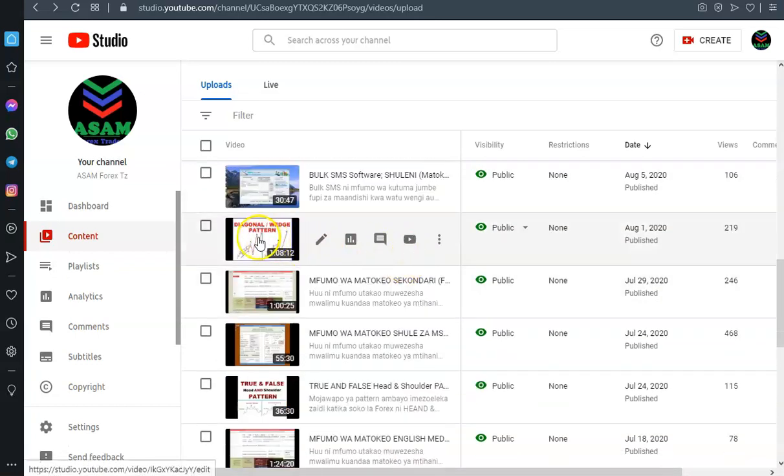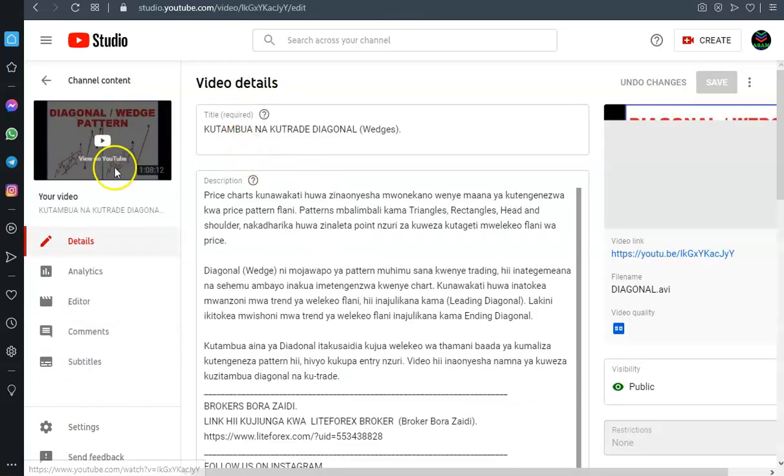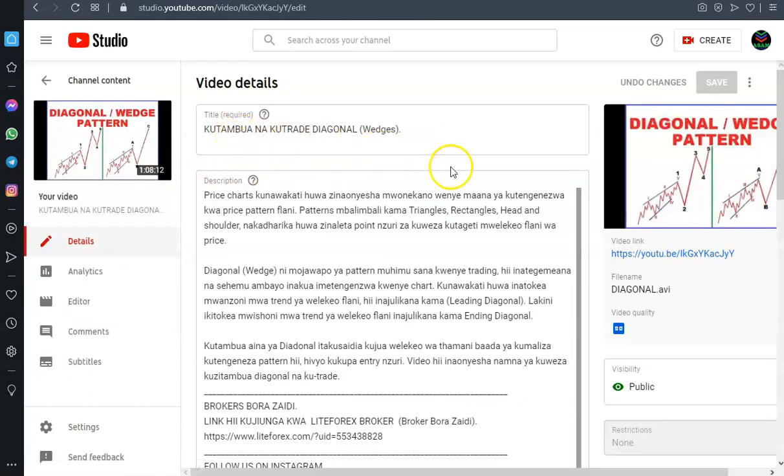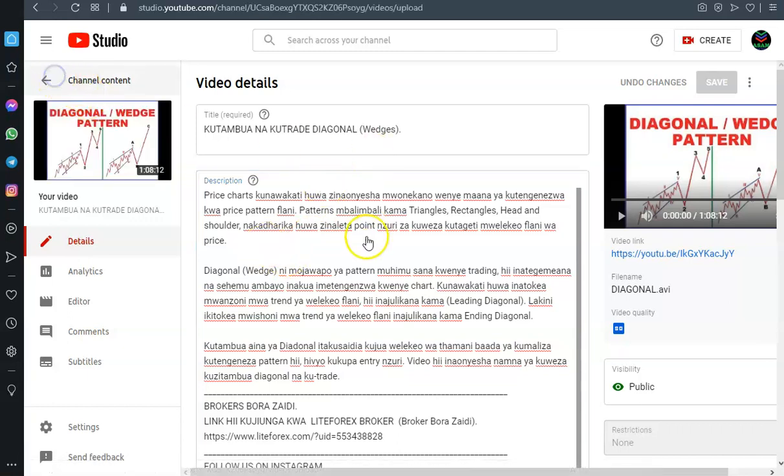We have this one on diagonal and wedge. This video was about advanced Elliott wave, where we discussed leading diagonals and ending diagonals, how you can identify them, and also how you can trade them.